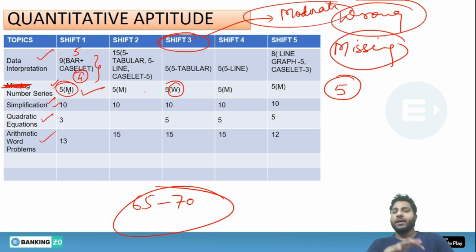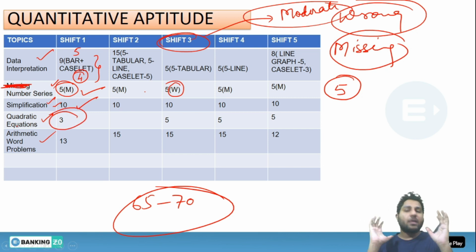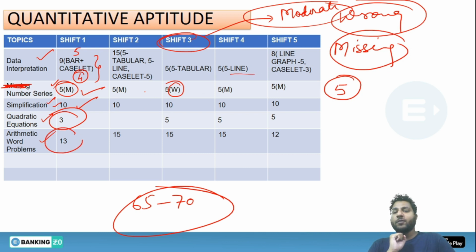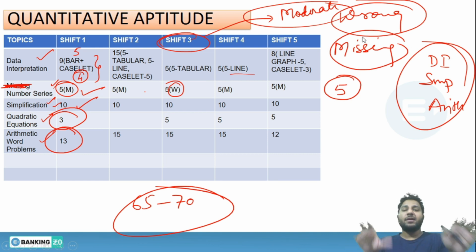Now, simplification we have been given. Here we have seen the new inclusion is quadratic equation, which was missing in the previous days' examination, like 19th and 20th of September. So the examiner's clear focus for the quant section is simplification, DI and the arithmetic portion. If you have covered all these things correctly and accurately, you will definitely succeed.